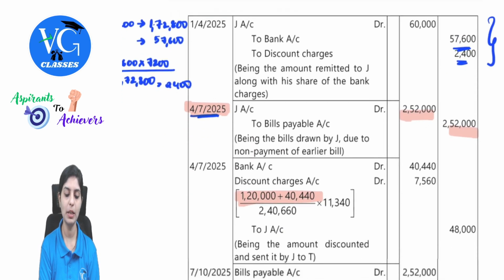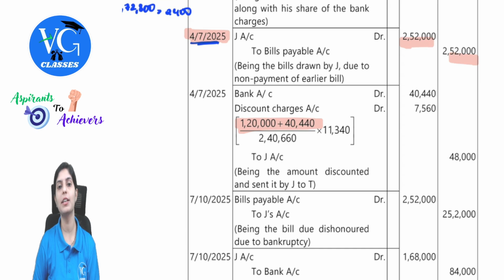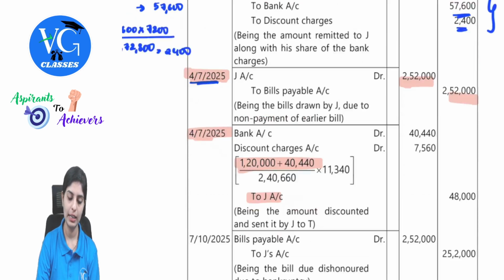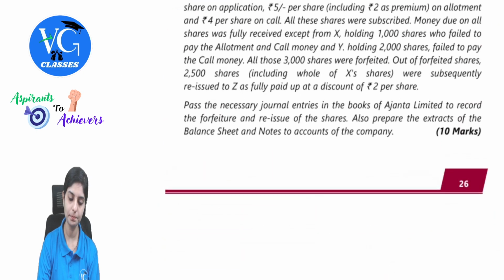11,340. So remember, T is receiving the amount, so the entry would be bank account debit, discounting charges account debit. Who is giving? J. So to J's account, and this is also happening on the due date itself. I hope this entry is understood. Later, what is happening?